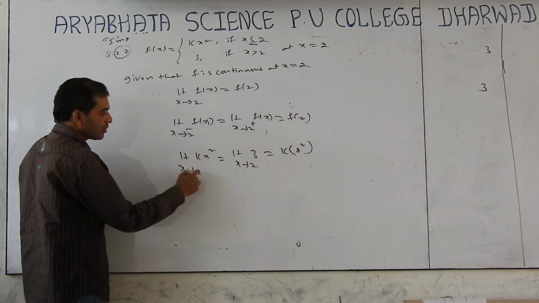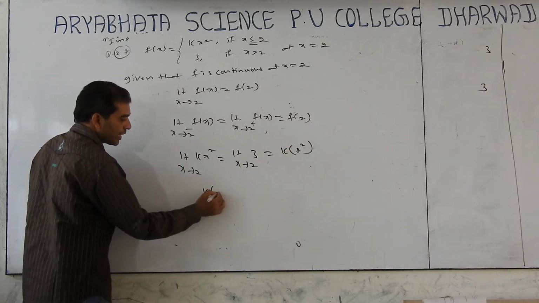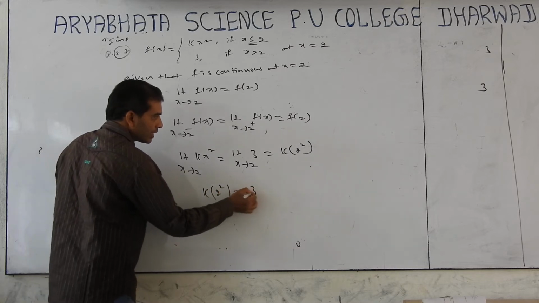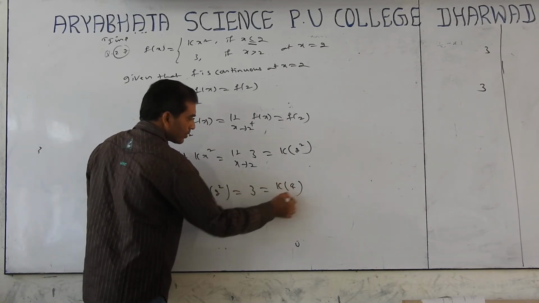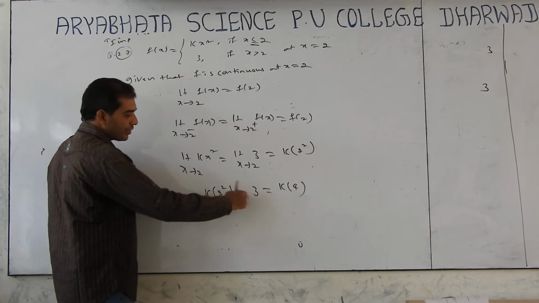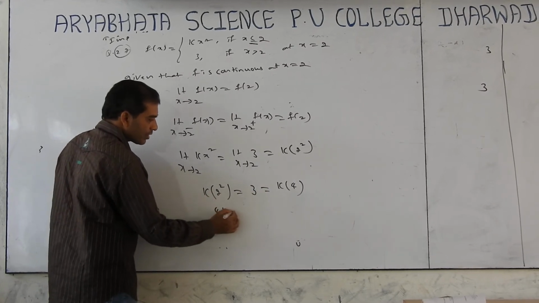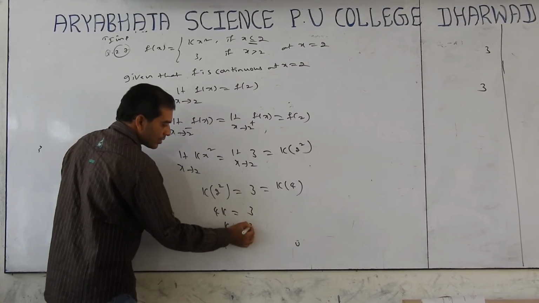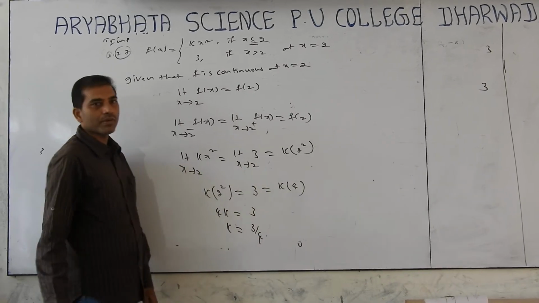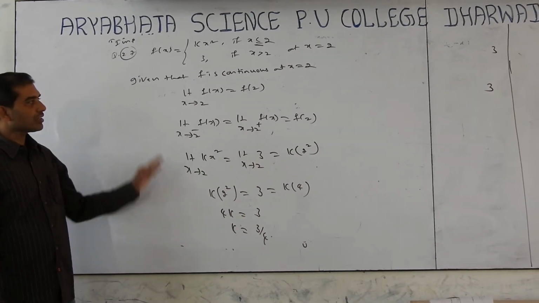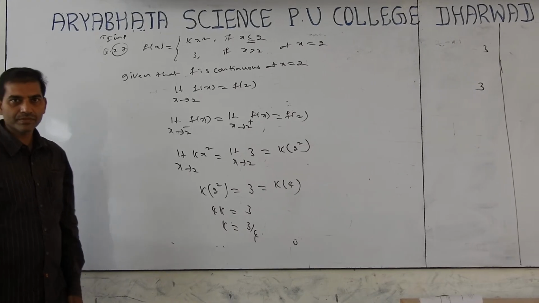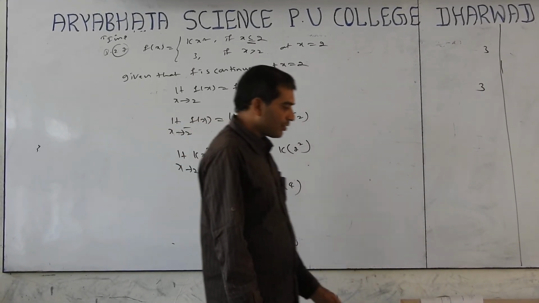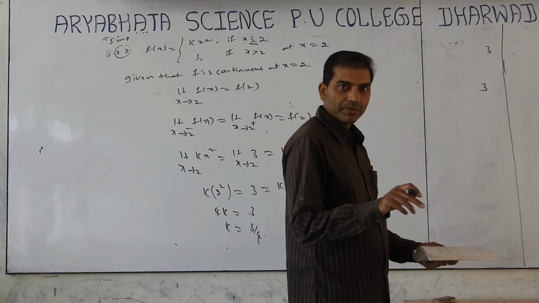So put x is equal to 2 here: k into 2 square equal to 3, k into 4. This is the same here. Anyone you can take: 4k equal to 3. K is equal to 3 by 4. This is a 4 marks question. It will be asked many times. If you want to copy, pause that one, stop, and you can copy.